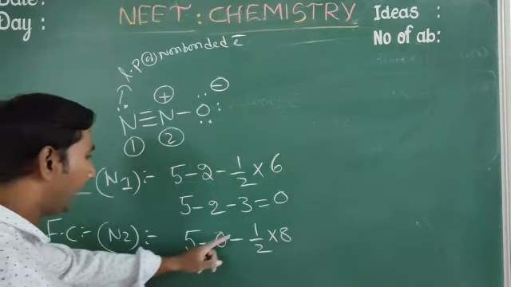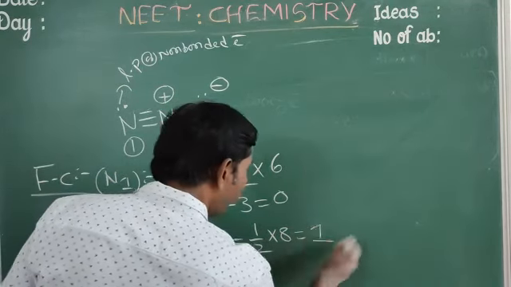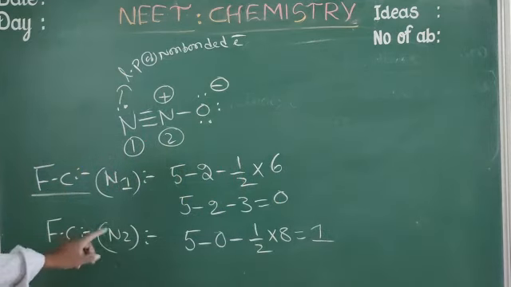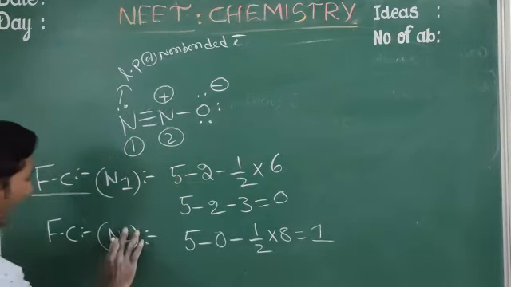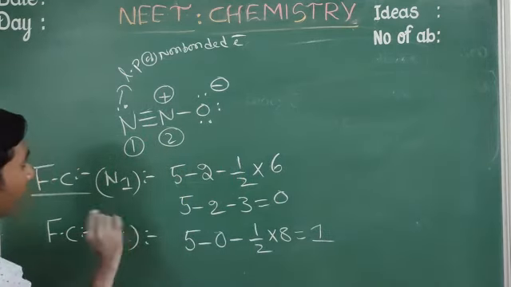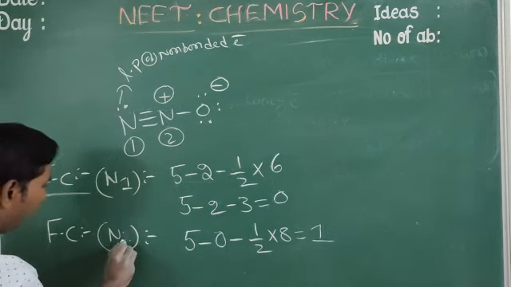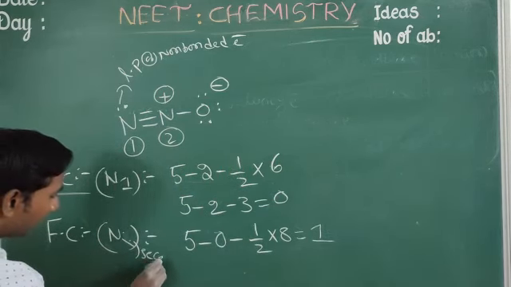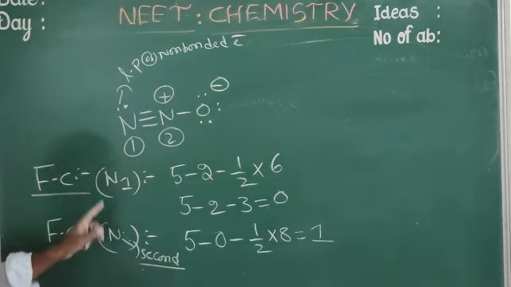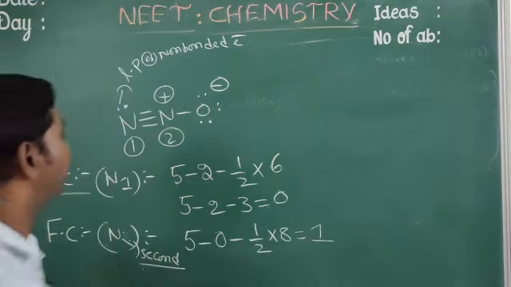So here it equals 1. Formal charge of the second nitrogen. N2 means the second nitrogen atom. This is the second nitrogen atom, and this is the first nitrogen atom.